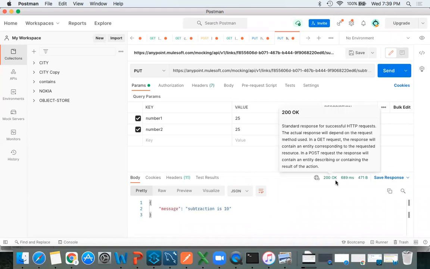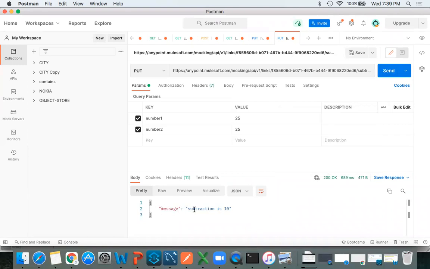Now you will get the 200 success. See, subtraction is 10, but this is based on the design. Now, can you see? Actually 25 minus 25, it should print 0, right? So if you want to get 0 here, you have to implement the business logic. If you want to implement this business logic, you have to use this studio.